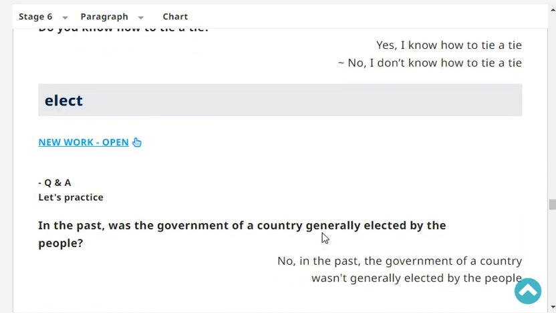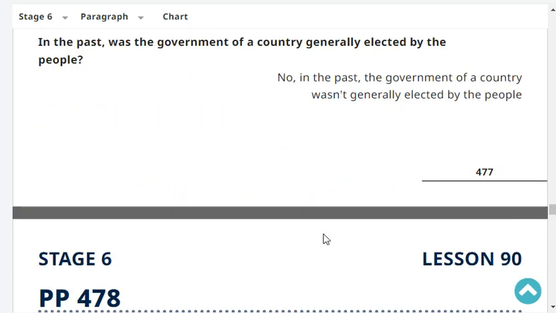Very good. In the past, was the government of a country generally elected by the people? No. In the past, the government of a country wasn't generally elected by the people. Very good.